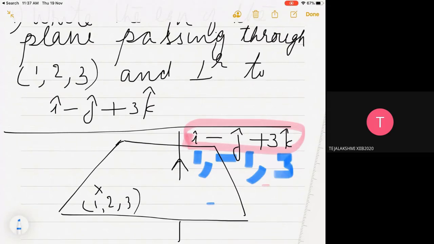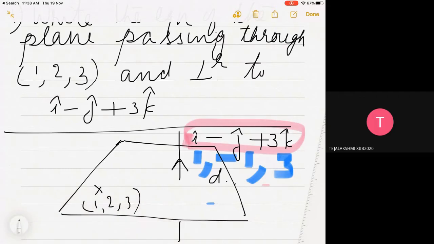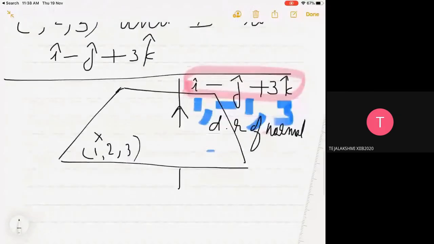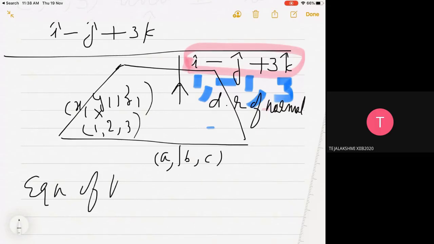This will act as the direction ratio of the normal. And what is the equation of the plane whose normal's direction ratio is ABC and passing through the point x1, y1, z1? So the equation of the plane is